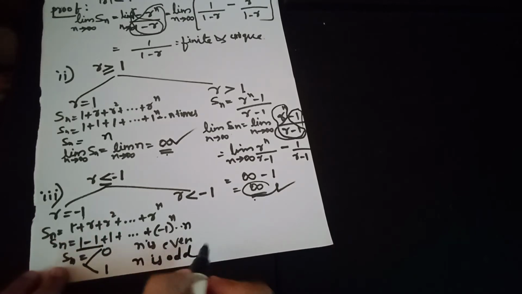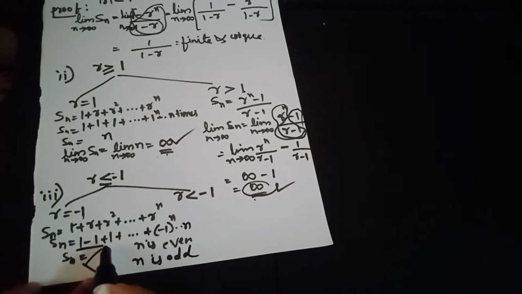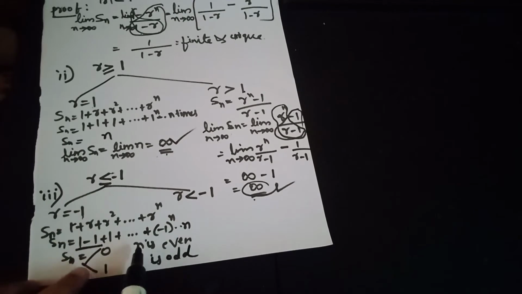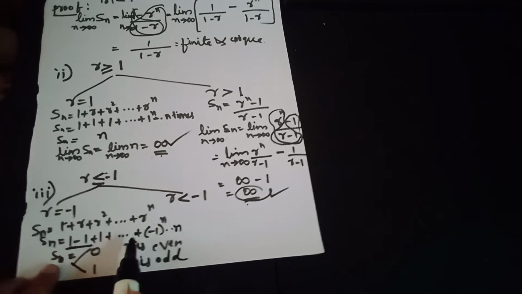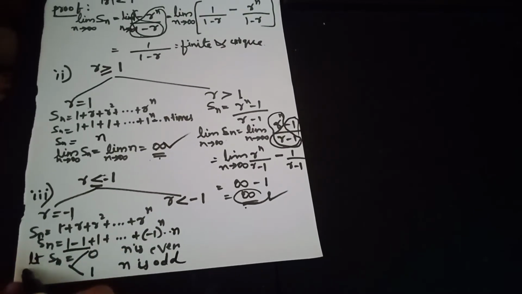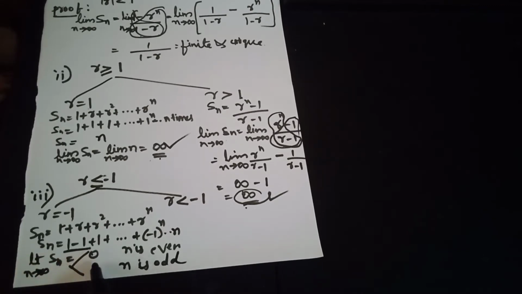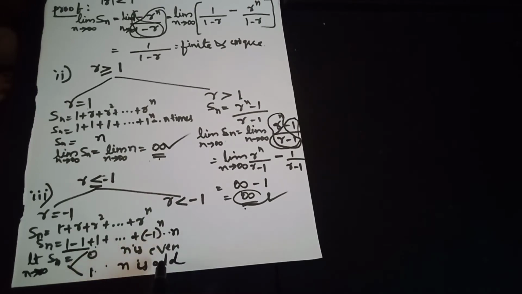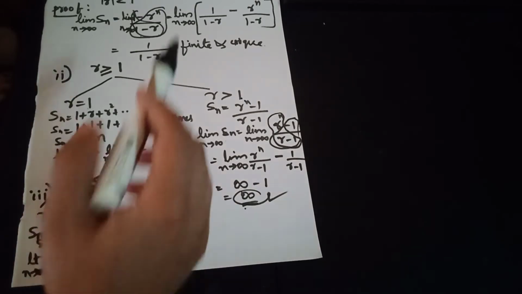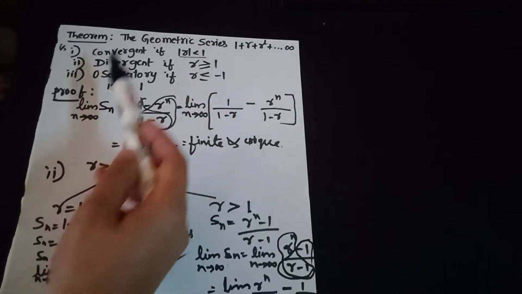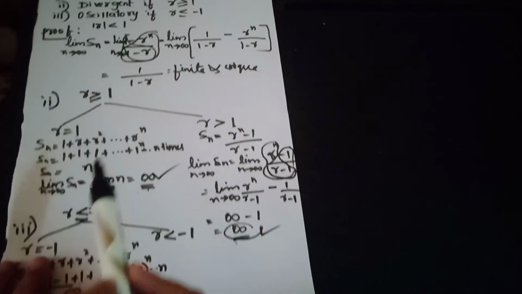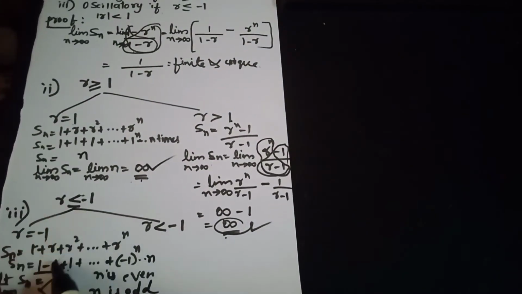we get a different value. That is, the geometric series oscillates, and the limit as n tends to infinity is not a unique number. We get two values depending on the value of n. Hence the given geometric series oscillates if r is equal to minus 1.